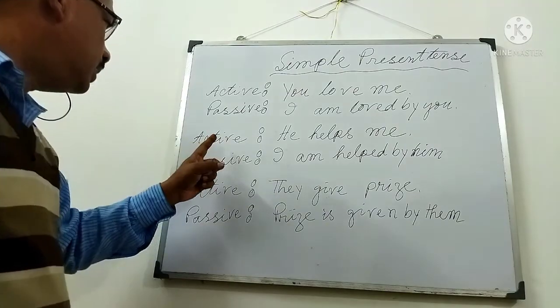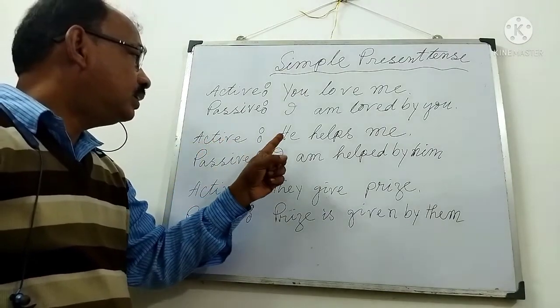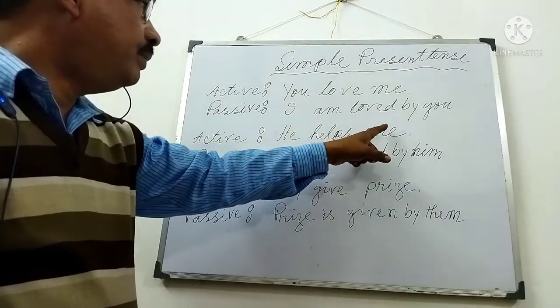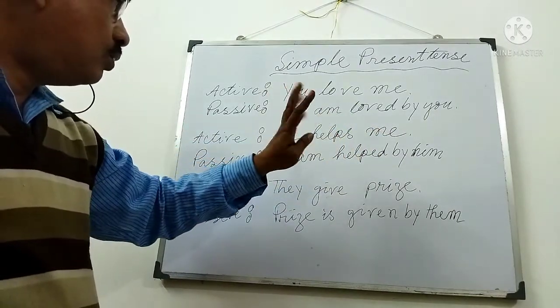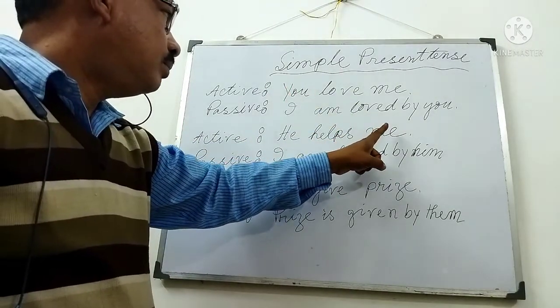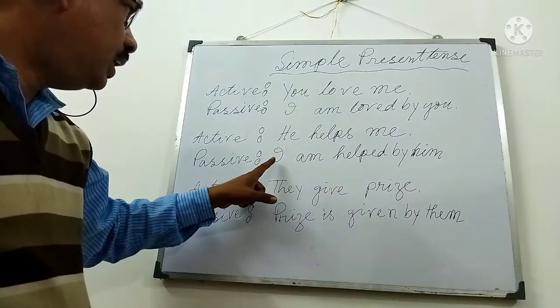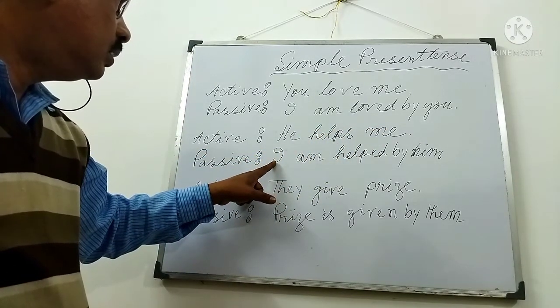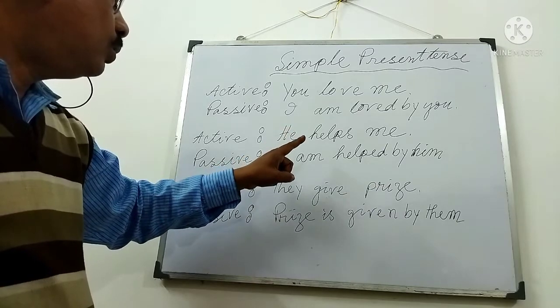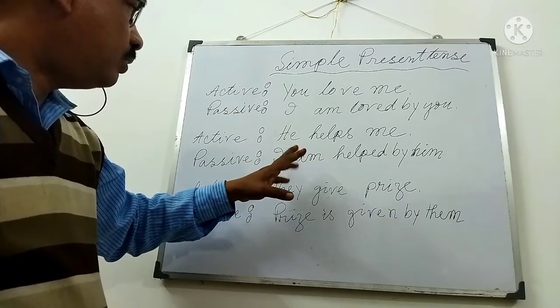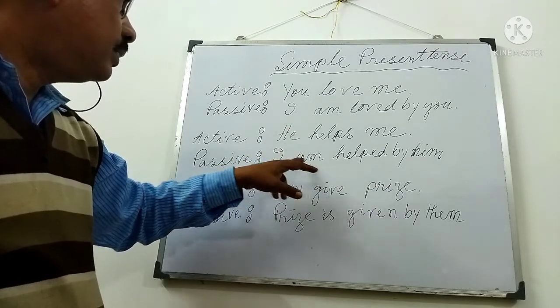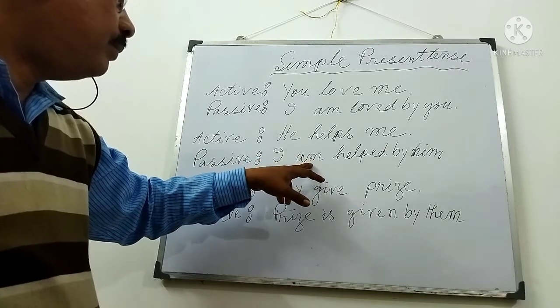Number two example I have written here: he helps me. First rule, what is there? The object will be the subject. Me is written here as I. Then according to the be verb and according to the subject, after I I have written am.